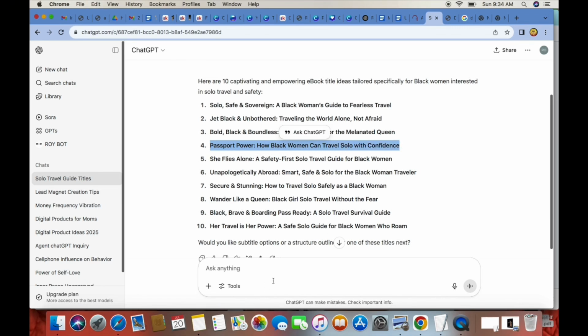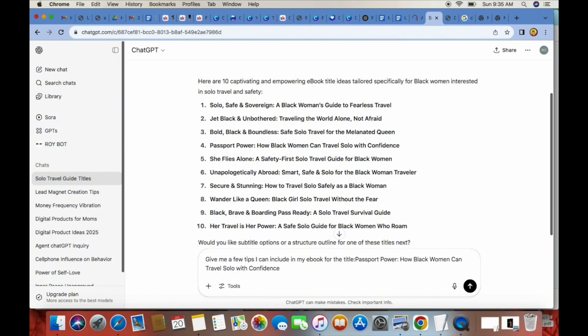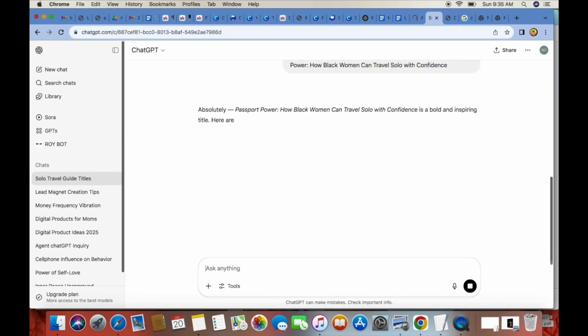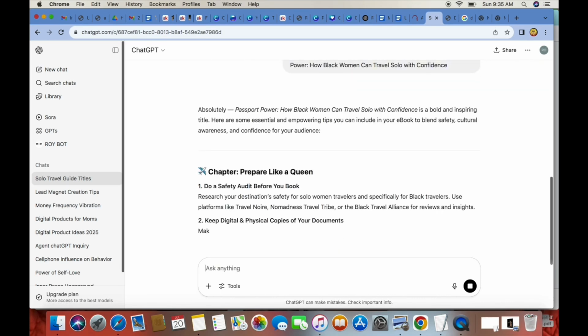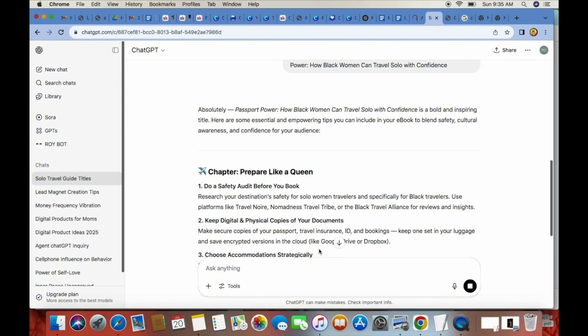The next step we're going to do is ask Chat to give me a few tips I can include in my ebook. So here we want to ask Chat to give us a few tips that I could include in my ebook for the title that I chose, which is Passport Power, how Black women can travel solo with confidence. And so we'll click enter here and see what Chat gives us. So as you can see here, it outlines chapters.